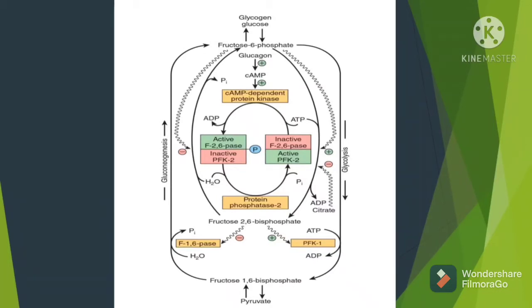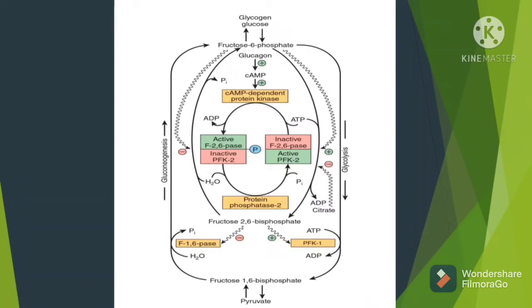And now this entire unit is going to be dephosphorylated by phosphatase, also called phosphohydrolase, which is activated by insulin. So insulin activates protein phosphohydrolase, which causes the dephosphorylation of the protein we've been talking about.